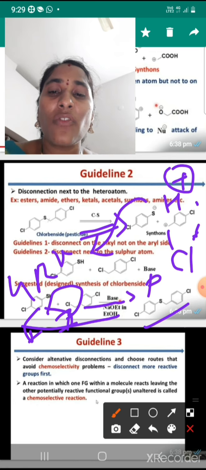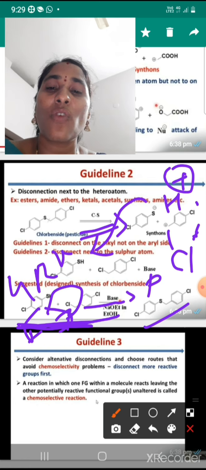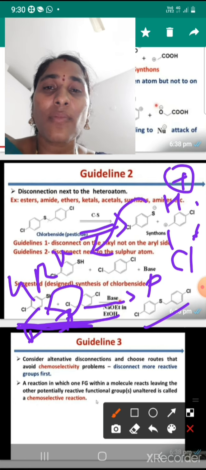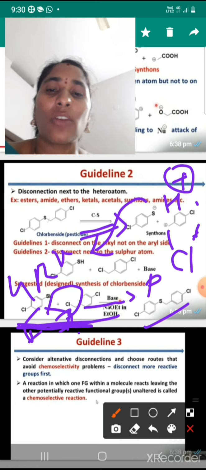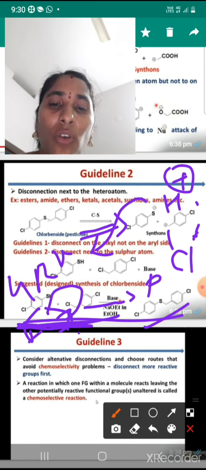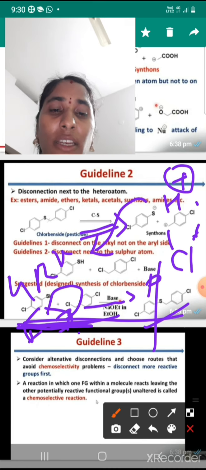Finally, this is the general reaction. So what will we say a general reaction is? In a general reaction, reactants are converted into products by using a single line arrow. This is the general reaction. Okay, finally guideline 3.